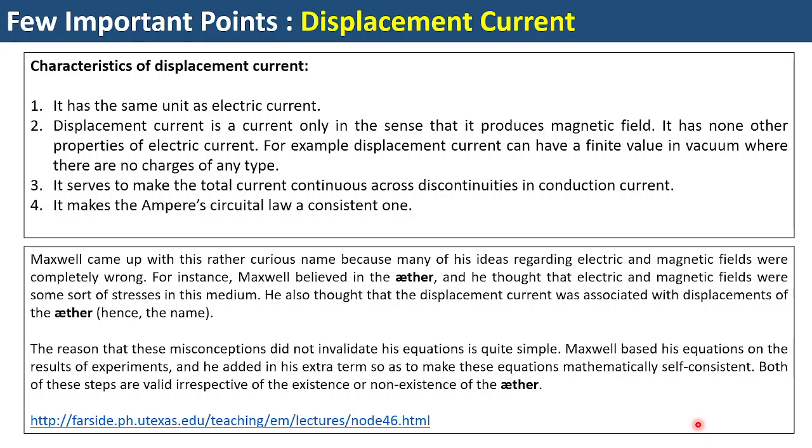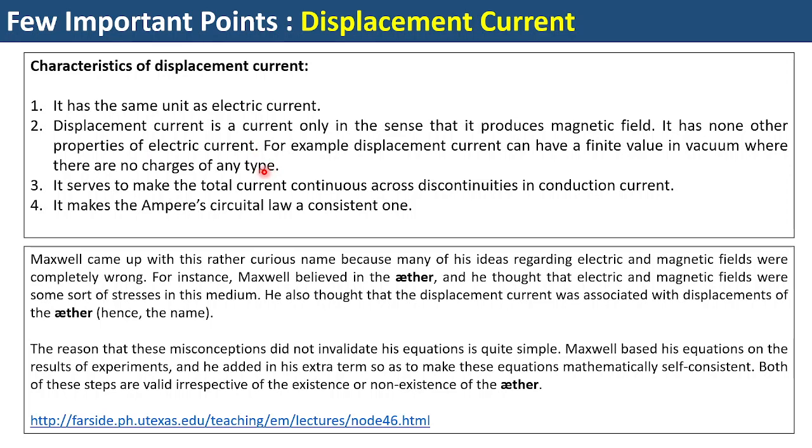First of all, although we have said that this is a displacement current, naturally since this is a current, it must have the same unit as electric current. However, one thing has to be remembered: displacement current is a current only in the sense that it produces a magnetic field. It has none of the other properties of electric current. For example, displacement current can have a finite value in vacuum where there is no charge of any type.